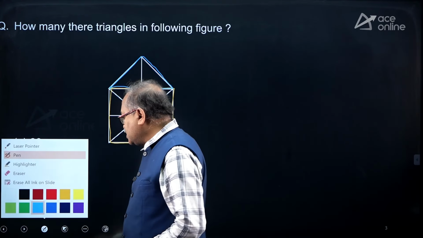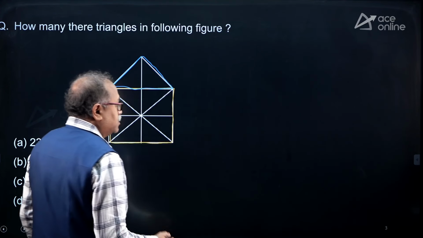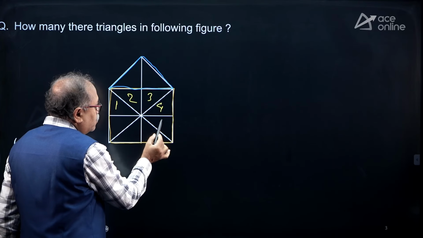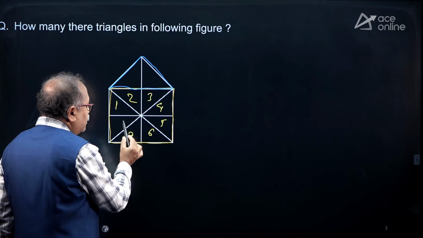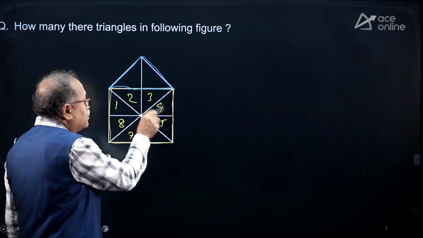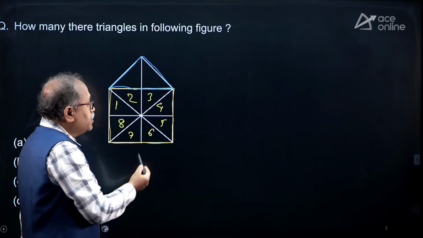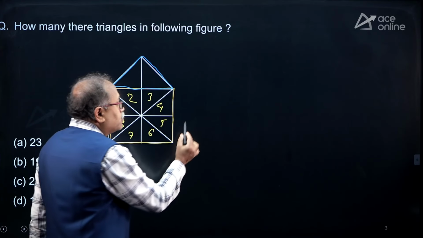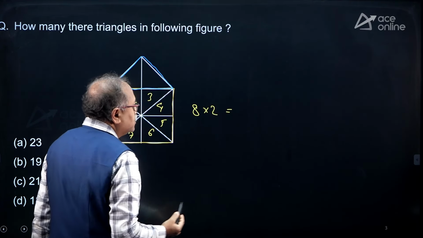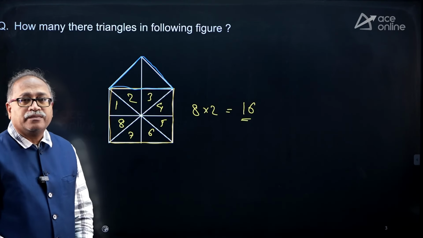What I notice is 1, 2, 3, 4, 5, 6, 7 and 8. In our introduction class, we mentioned that if there are 8 triangles, the bigger triangles formed by combining two triangles also count. So this is 8 into 2, that is 16 in the square.